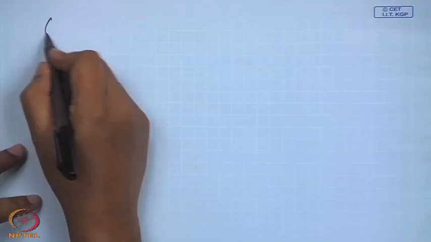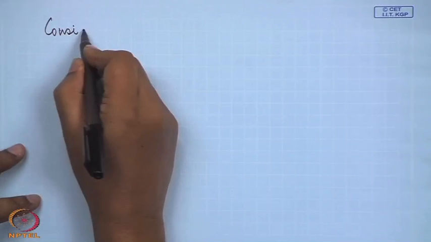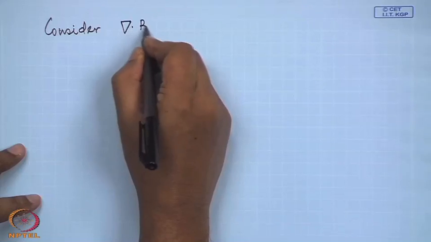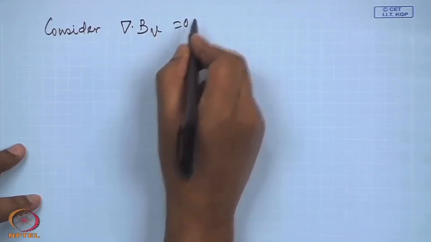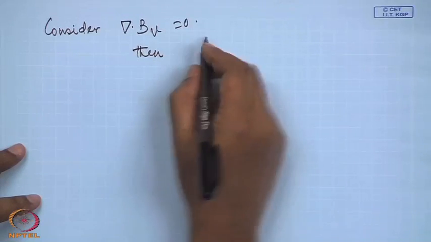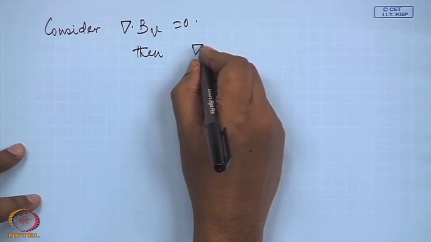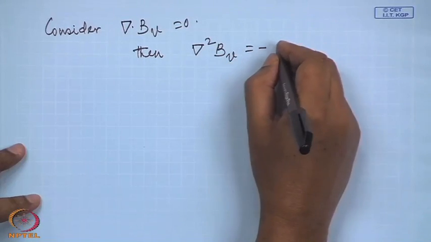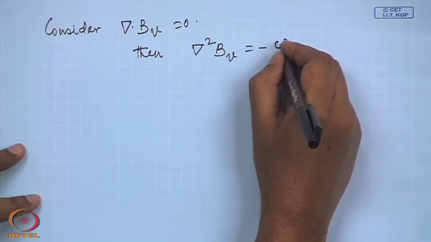Let us assume that, and then we have again the same equation: Laplacian of B is minus omega.